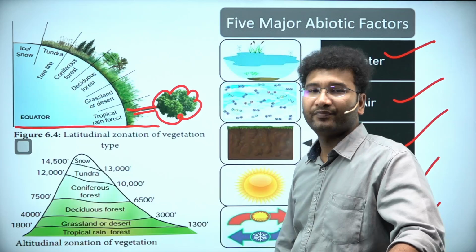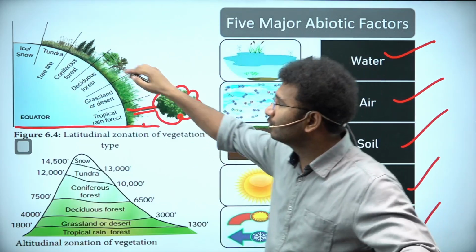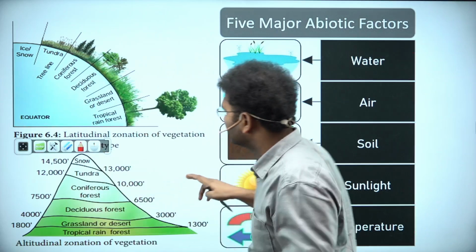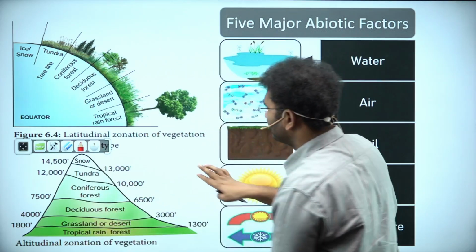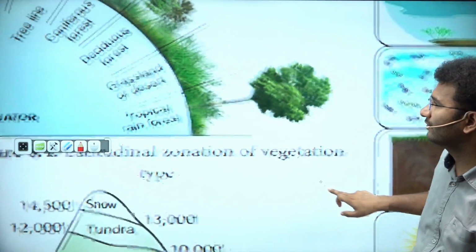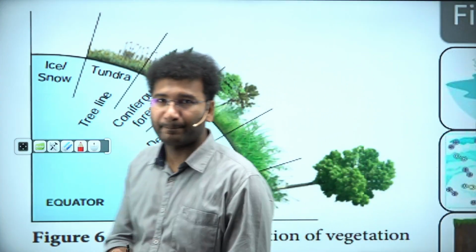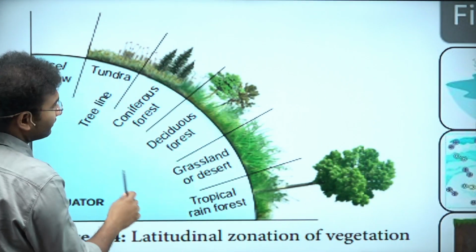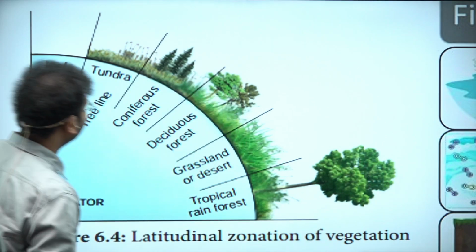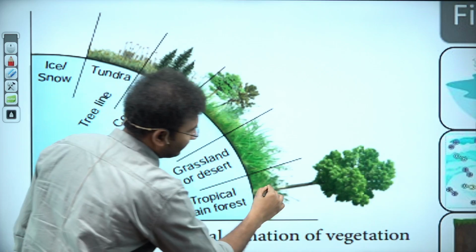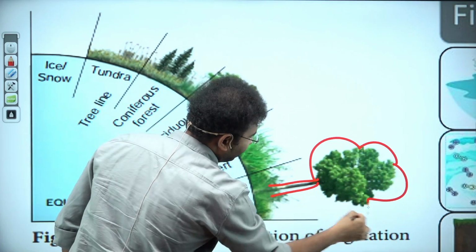As I told you, if you are going from the equator towards the poles, what kind of vegetation will you be having? See, the latitudinal zonation of the vegetation, if you broadly look into it, will be of this sort. Look here. Near the equator, you will find very good forest. This is your equator, so near this equator your evergreen forest will be there.